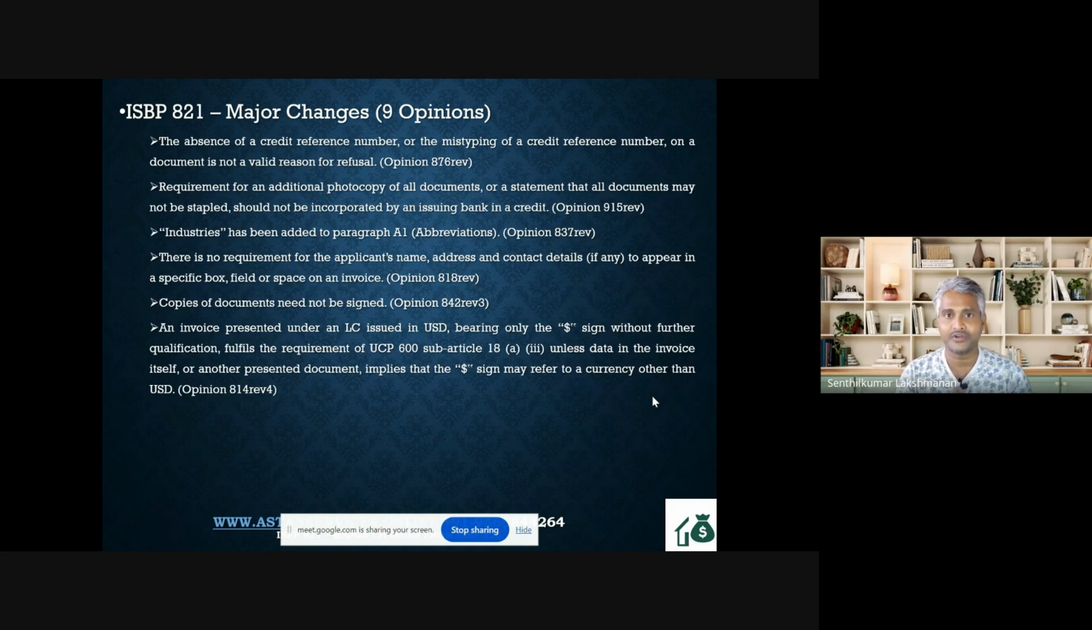Now again, my friend, he asked a question. I have an LC which is showing Canadian dollar, CAD. In the invoice, I'm seeing a dollar.